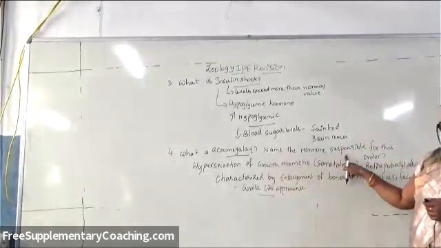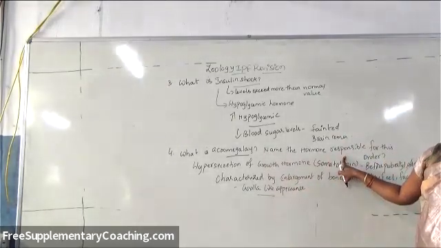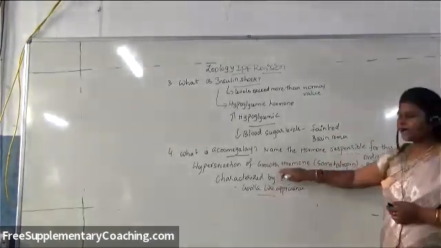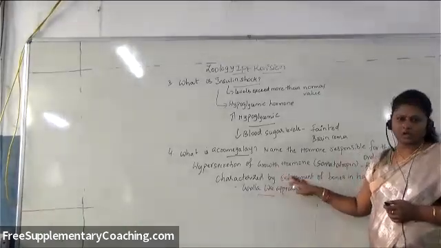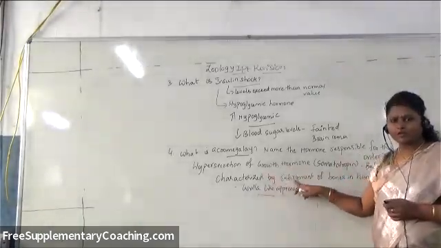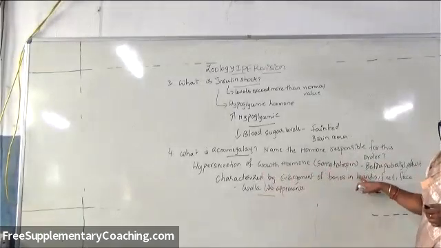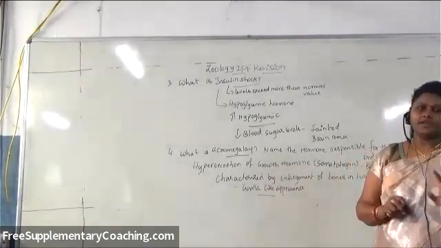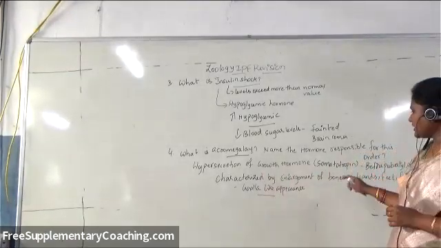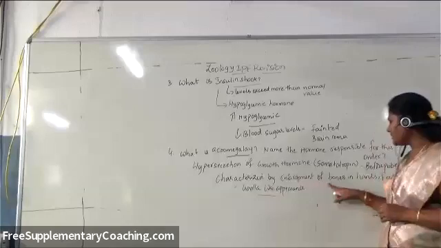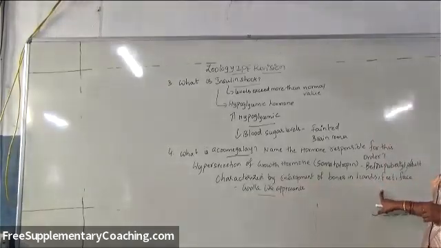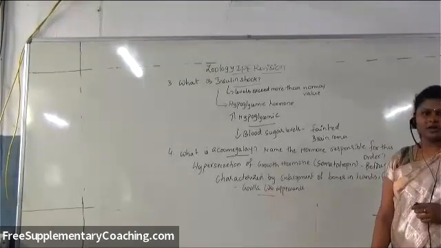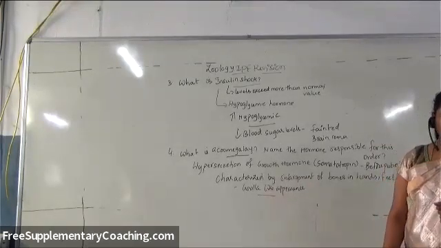So what is acromegaly, and name the hormone responsible for this disorder. So what is the hormone responsible for this disorder? That is hypersecretion of which hormone? Growth hormone. So hypersecretion of growth hormone or somatotropin in adult condition or before puberty, it is characterized by what? Enlargement of bones in hands, feet, and face. And the concerned people will be having a gorilla kind of appearance, called acromegaly.